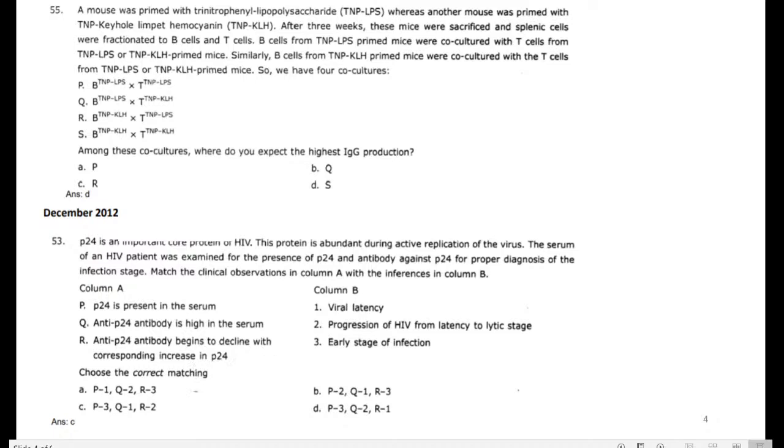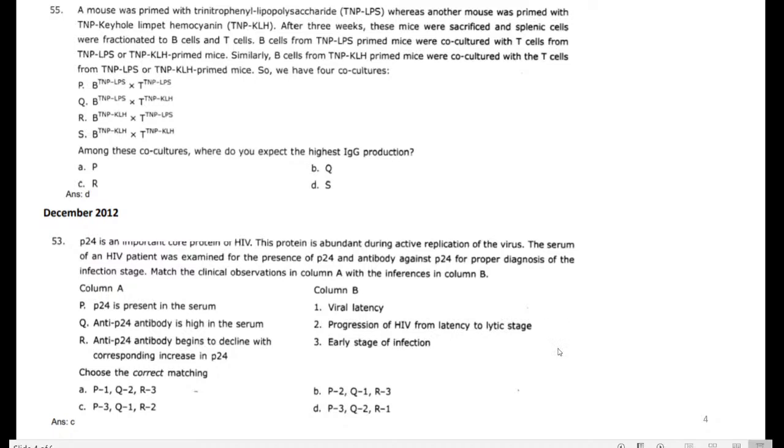So the serum P24 count becomes high and anti-P24 antibody becomes low. What is the meaning in this stage? The progression of HIV from latency to lytic stage.